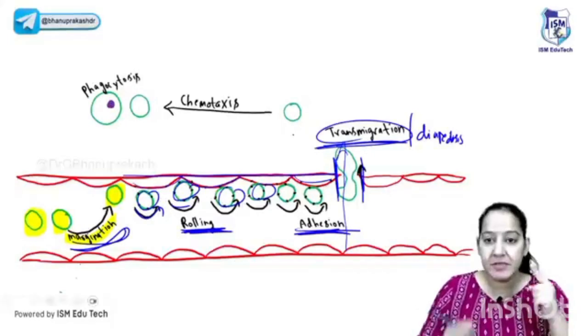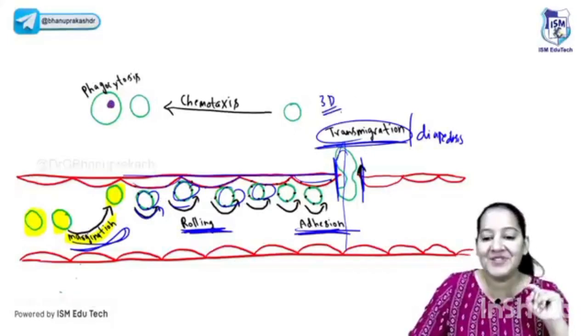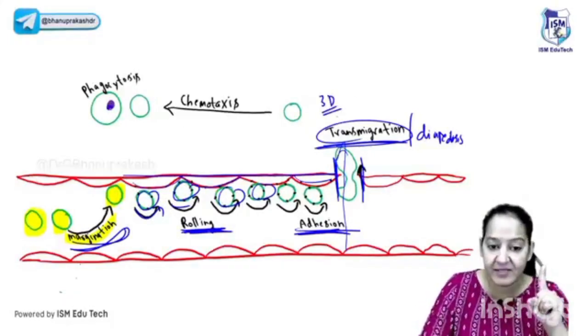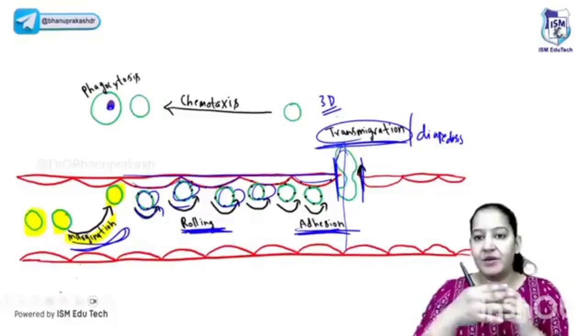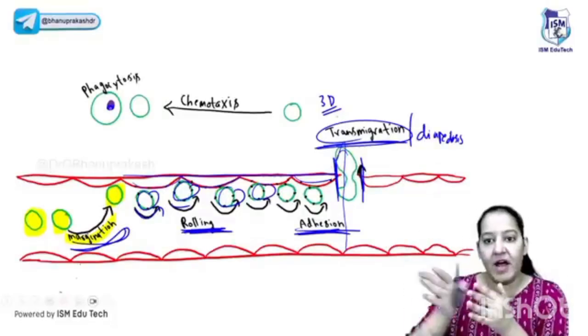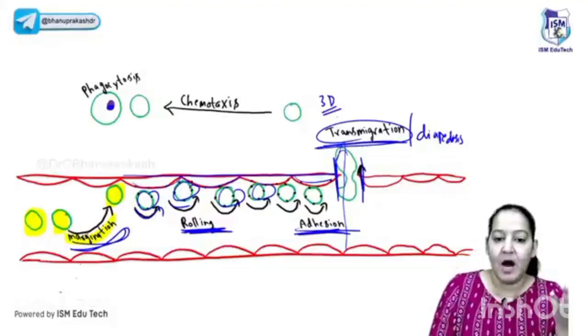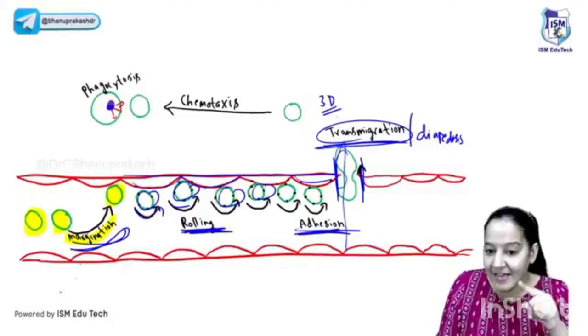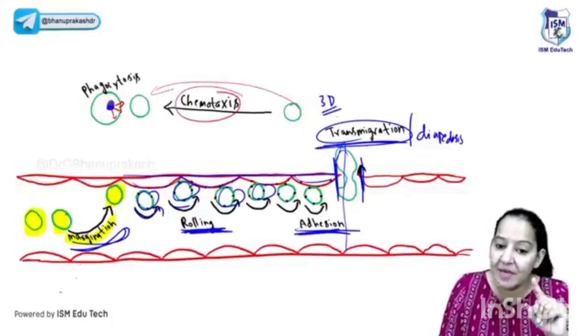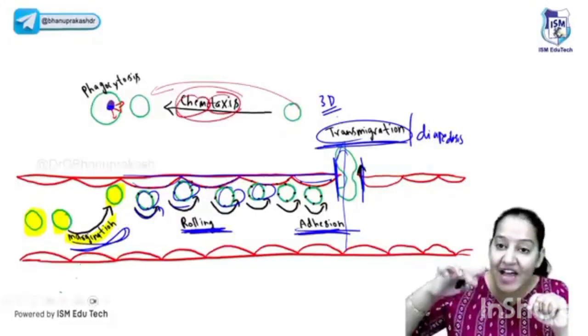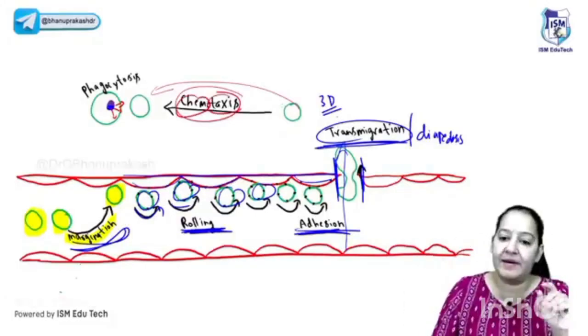It's coming out. Now WBC don't have eyes. Where is the bacteria? It's a three-dimensional space. In the three-dimensional space, how does WBC recognize that the bacteria is in this direction, and that I have to move here, not there? WBC don't have eyes to see where the bacteria is. So it is due to a chemical. How does it take place? The bacteria secretes some chemical, and that chemical attracts the WBC. So this step is known as chemotaxis. Chemo means chemical. Taxis means chemical-oriented movement. So WBC will move towards the chemical. That is the fifth step.